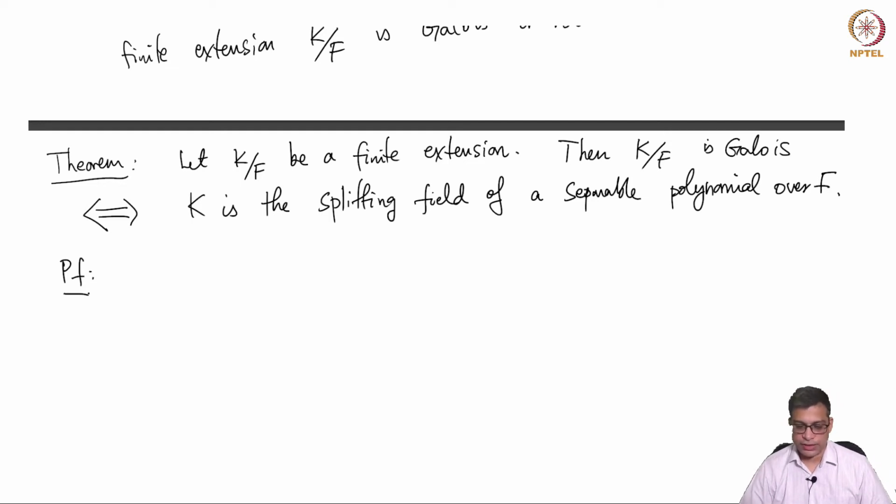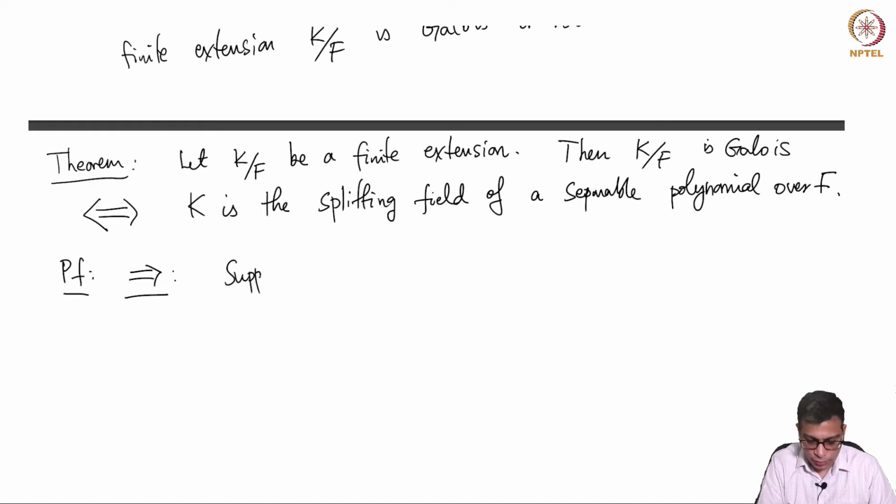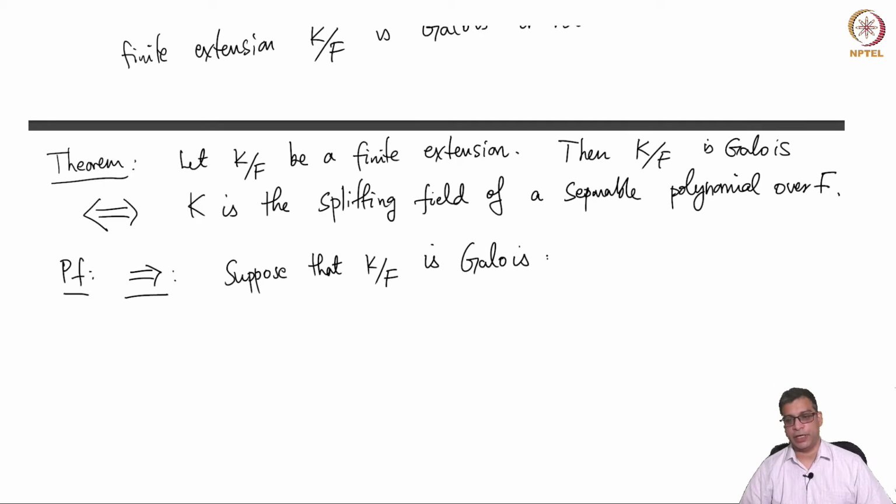So you have the statement that a given extension is Galois if and only if the extension field is the splitting field of a separable polynomial over the base field. Let us prove first the forward direction. Suppose that K over F is Galois. We are going to show that it is a splitting field of a separable polynomial over capital F.